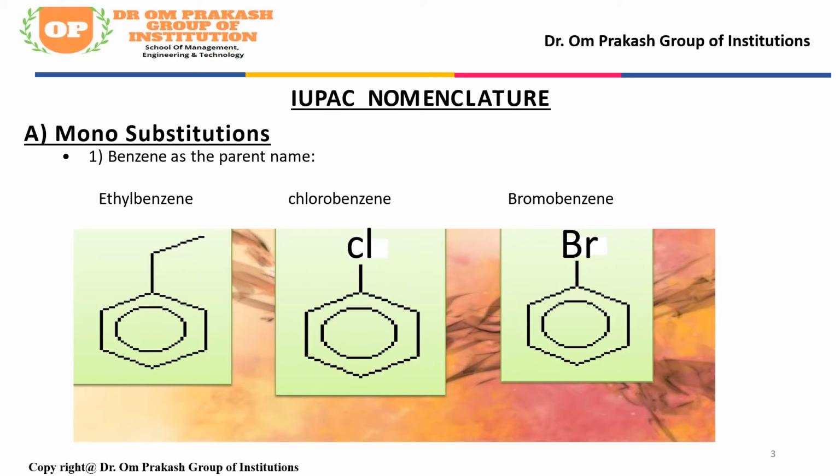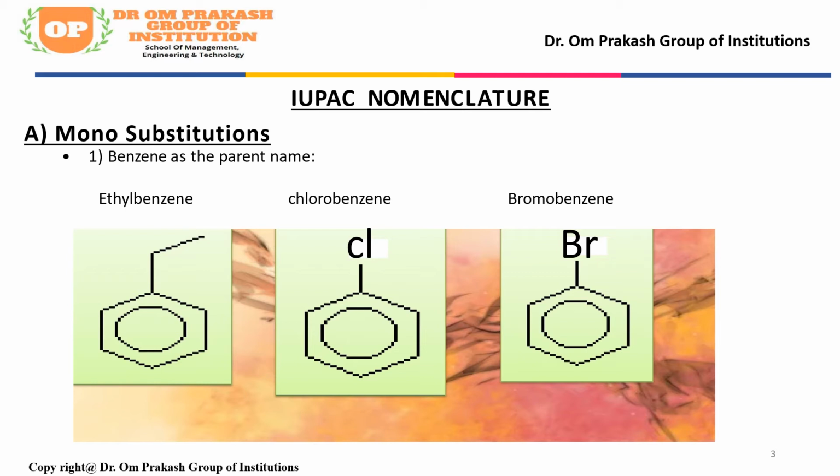For monosubstituted benzene derivatives, there are 3 cases. First, by placing the substituent name as a prefix to the word benzene, the monosubstituted benzene derivative obtains its name, with the attached group named before benzene. For example, this is a benzene ring. Every benzene ring has 6 carbons and 6 hydrogens with alternating double and single bonds.